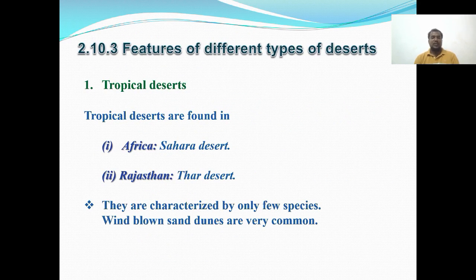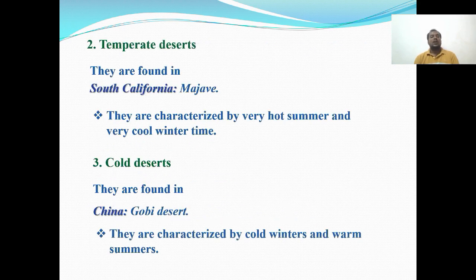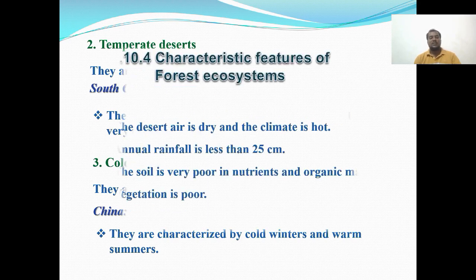So tropical deserts are found in Africa and Rajasthan. They are characterized by only few species. Wind blown sand dunes are very common. Temperate deserts, for example South California, are characterized by very hot summers and very cool winters. Cold deserts are found in the Gobi Desert, in China. They are characterized by cold winters with warm summers.